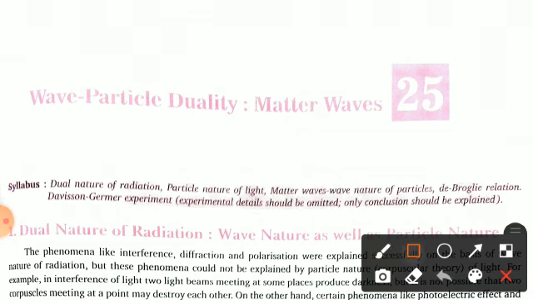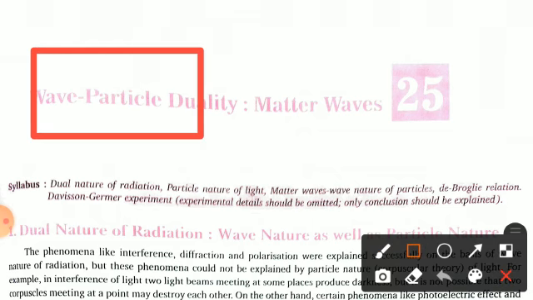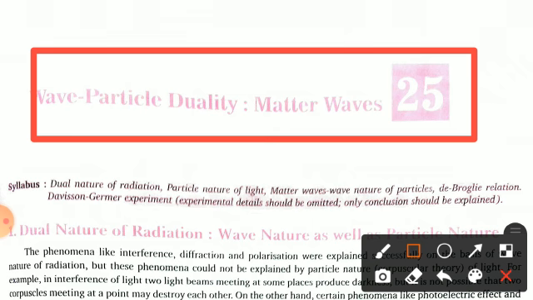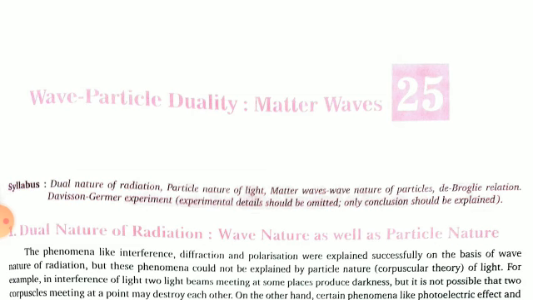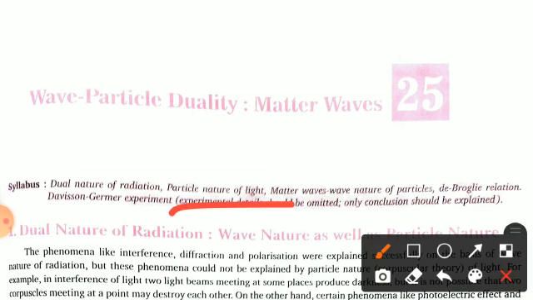I am going to present you Chapter 25, which is Wave Particle Duality and Matter Waves. This is the chapter. Before starting, let's have a look at what we have to study in this chapter. This is your syllabus. First we have to discuss the dual nature of radiation, particle nature of light, matter waves, wave nature of particle, de Broglie radiation, and the Davisson-Germer experiment. After that, the experimental details should be omitted, and only conclusions should be explained here.